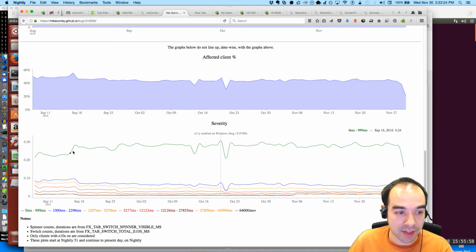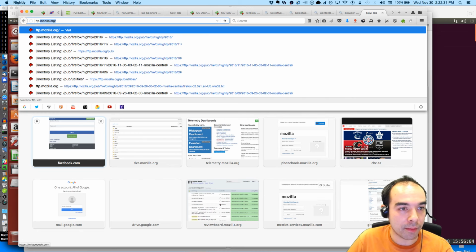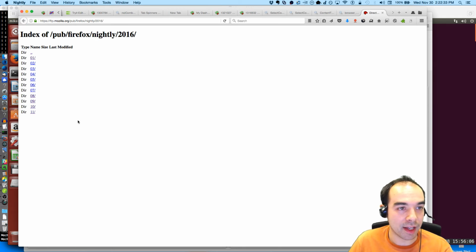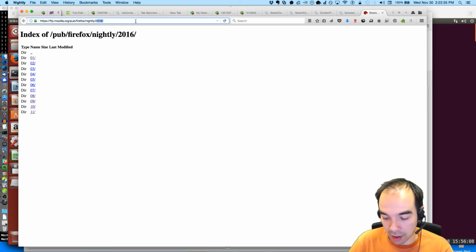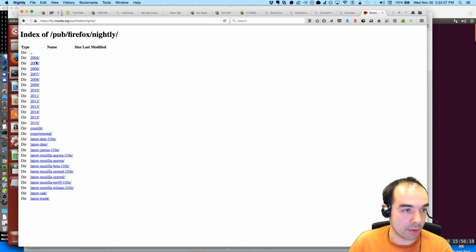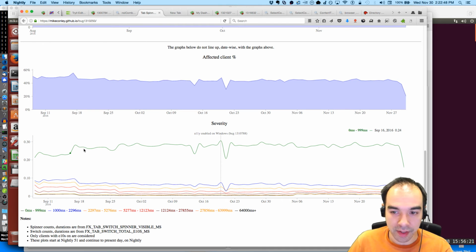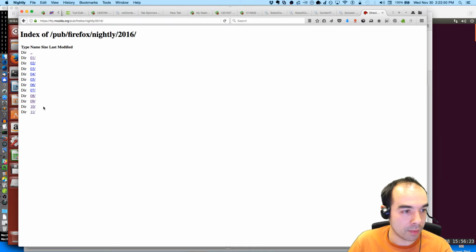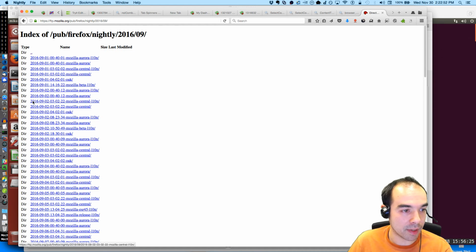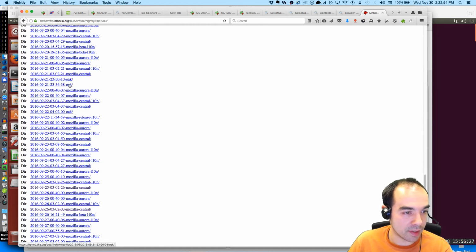Every time we do one of these nightly builds, because this is just nightly for now, we put it on ftp.mozilla.org/firefox/nightly/ and then the year. There's a bunch of years in here. We've been doing this for a long time. 2016 is a directory we have here, the year we were in whenever we saw this. And then the 16th of September will be month 9. That's September, and then the 16th is down here.